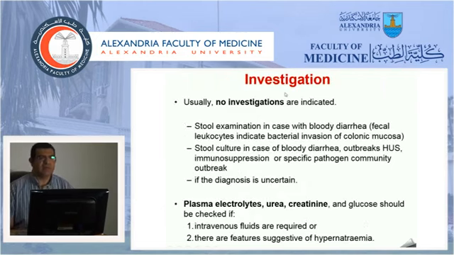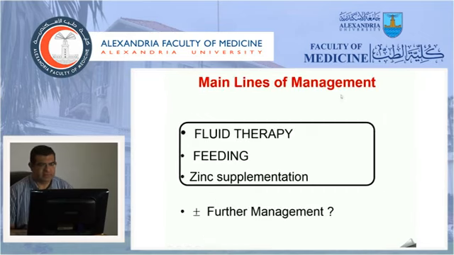When you have a child with acute gastroenteritis, you usually don't need to do investigations. Sometimes you do stool examination if we have blood diarrhea in order to document the presence of dysentery and document the bacterial invasion of the mucosa. We can do stool culture if we have blood diarrhea, outbreak of hemolytic uremic syndrome, if the child is immunosuppressed, or if there is a local community outbreak. Plasma electrolytes, urea and creatinine and glucose should be checked if the child will have intravenous fluid for his management, or if there are features of hypernatremia. Otherwise, you don't need investigations in a simple case of acute gastroenteritis.